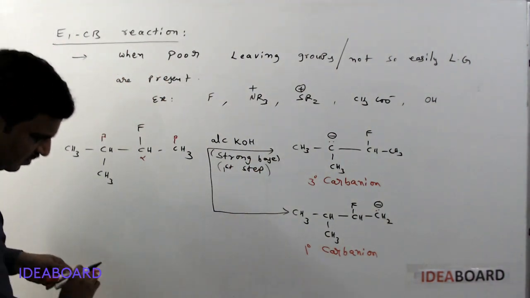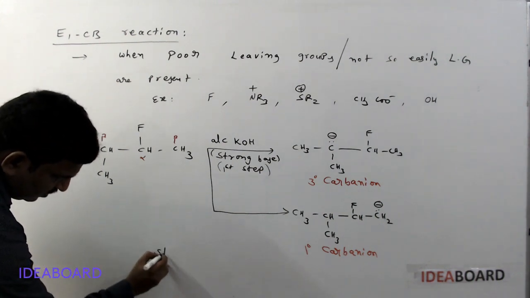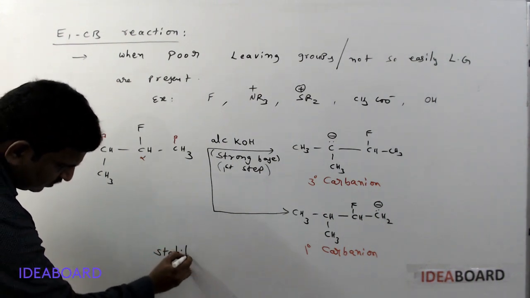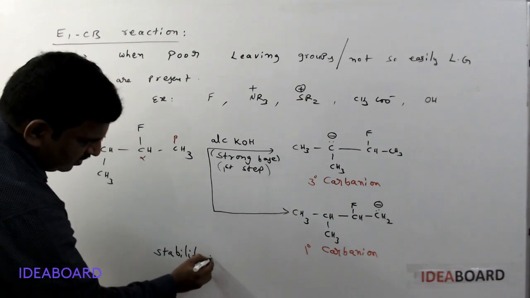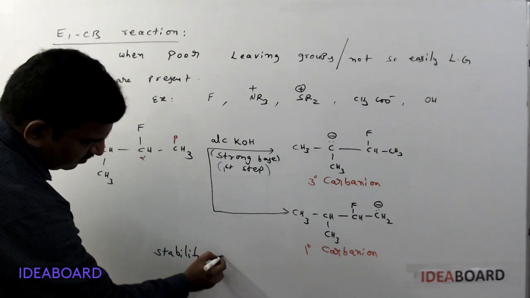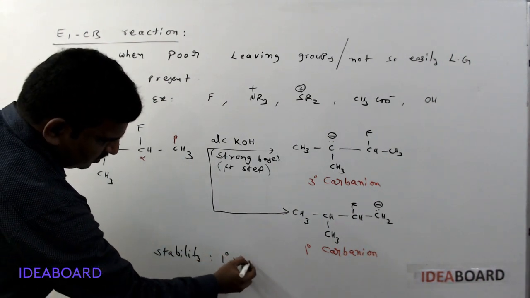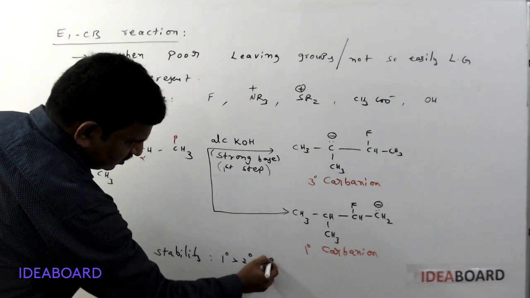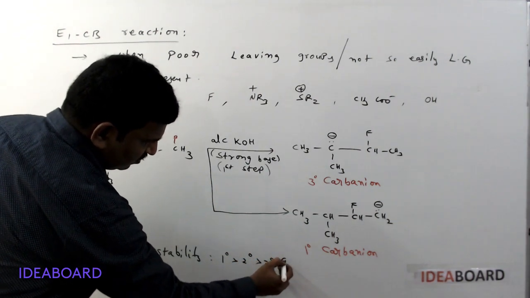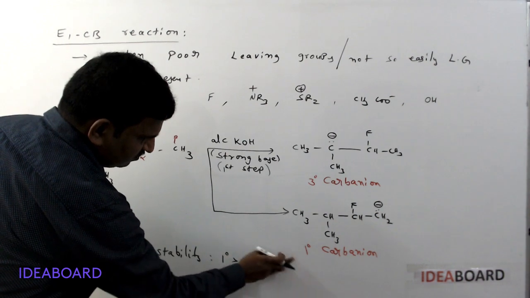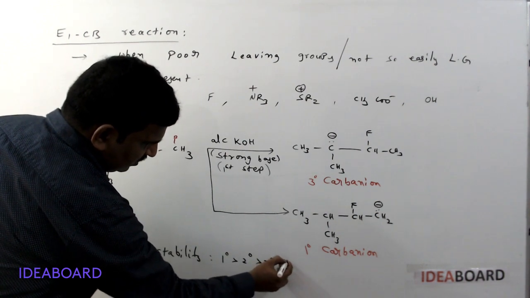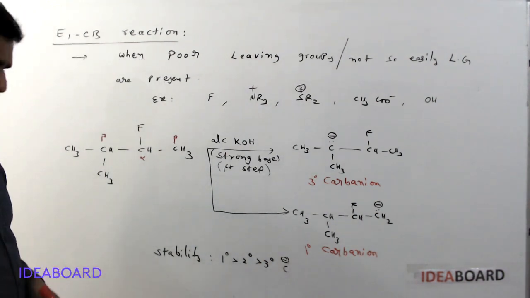Tell me which is the more stable carbanion? The stability order of carbanions: in GOC you studied that a primary carbanion is more stable than secondary, which is more stable than tertiary carbanions. Please remember carbanion stability goes like this only.